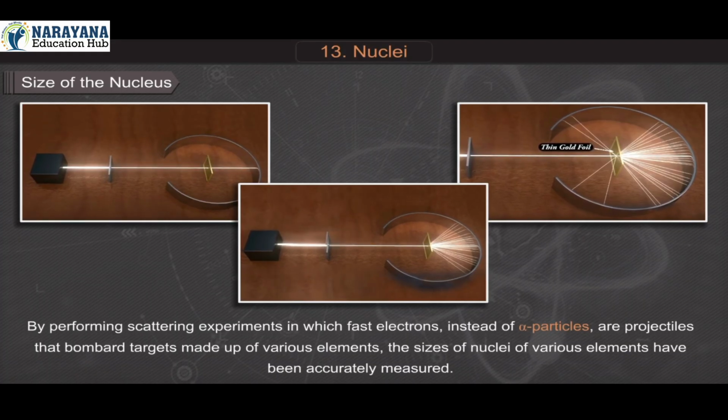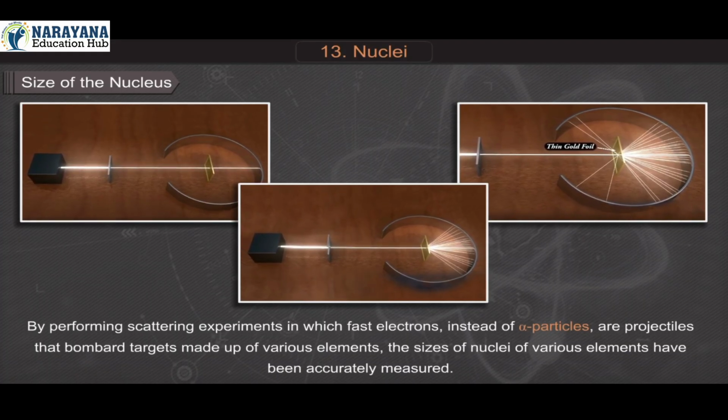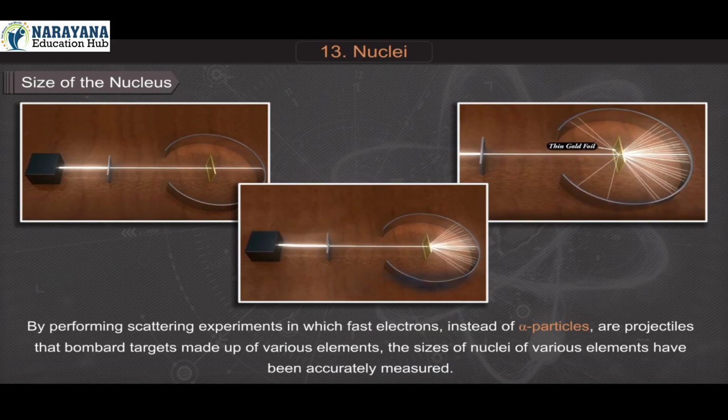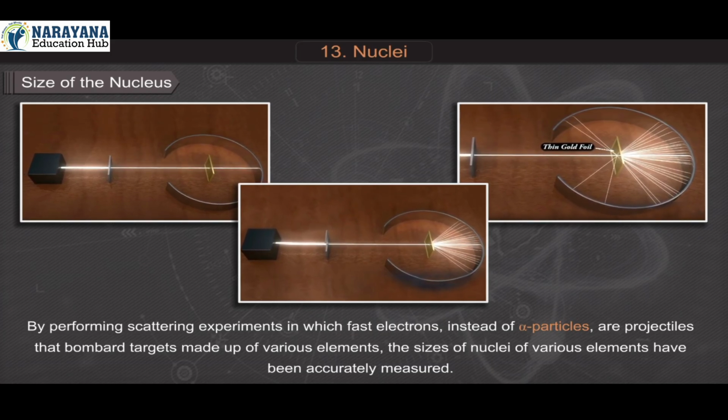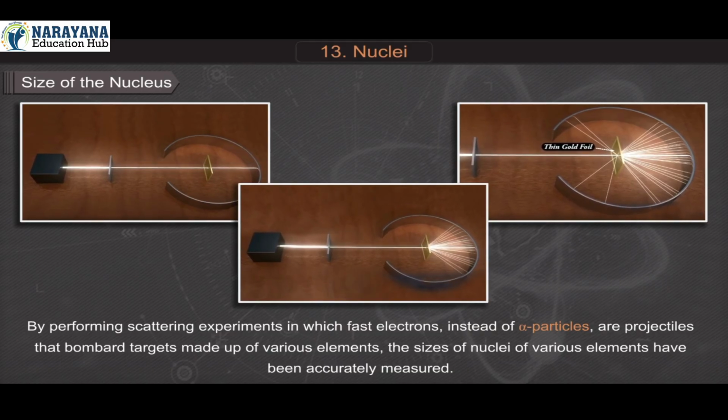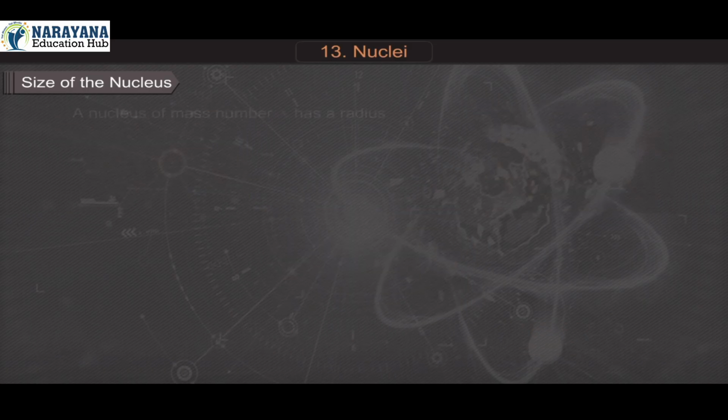By performing scattering experiments in which fast electrons instead of alpha particles are projectiles that bombard targets made up of various elements, the sizes of nuclei of various elements have been accurately measured.